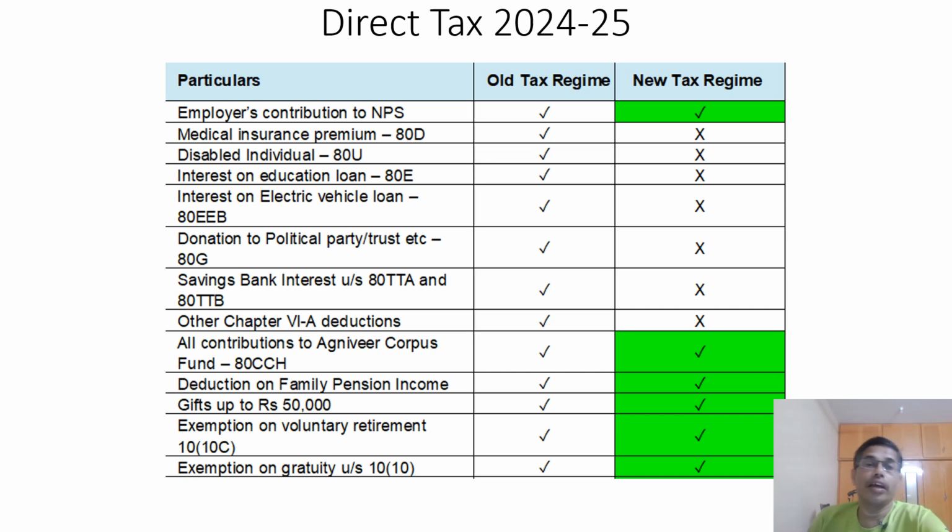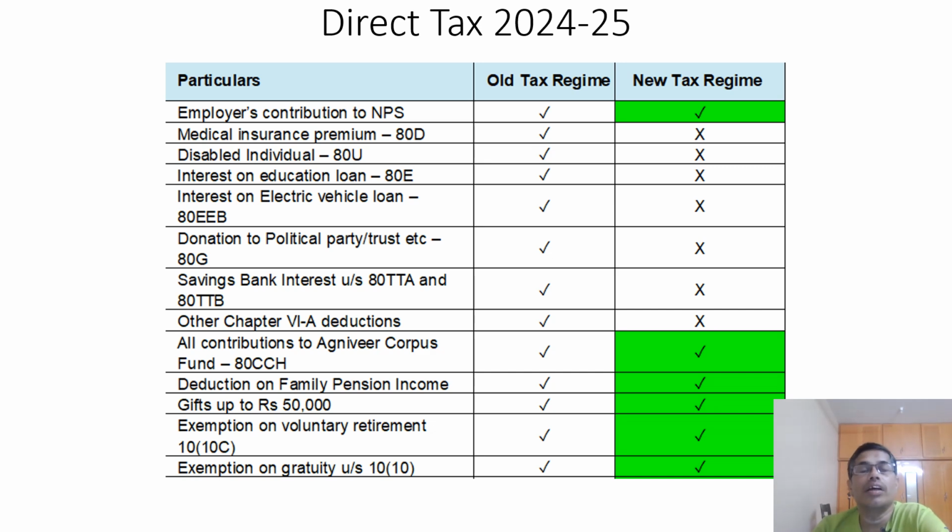80D, see, insurance premium against medical insurance by the assessee can be claimed in old regime and not new regime. For a disabled individual, 80U, mediclaim, the medical expenses under section 80U, you can claim under old regime, you cannot claim under new tax regime. And interest on education loan also you can claim in old regime and you cannot claim in new tax regime.